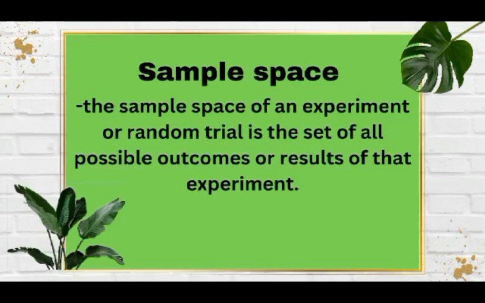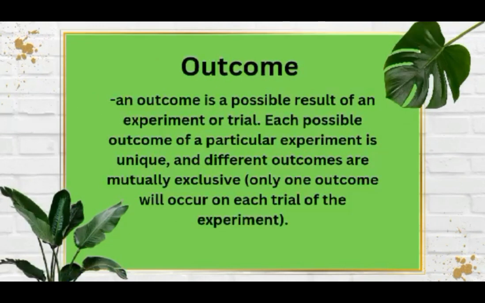Next, what is sample space? The sample space of an experiment or random trial is the set of all possible outcomes or results of that experiment. For example, sa dice, there are only 6 possible outcomes at ito yung tinatawag na sample space. Next, what is outcome? An outcome is a possible result of an experiment or trial. Each possible outcome of a particular experiment is unique, and different outcomes are mutually exclusive. Only one outcome will occur in each trial of the experiment.